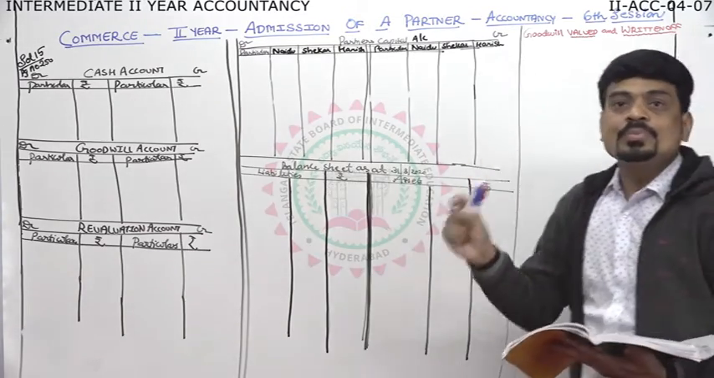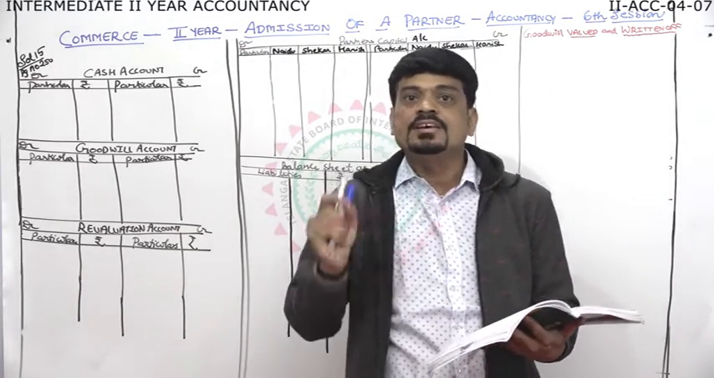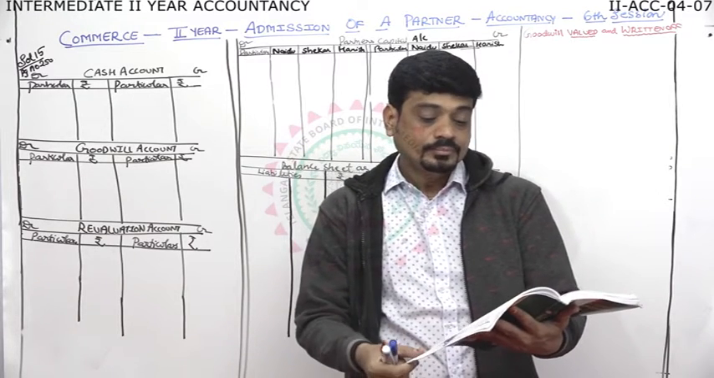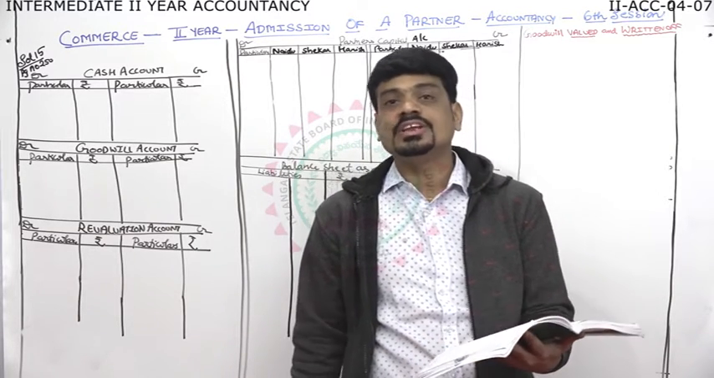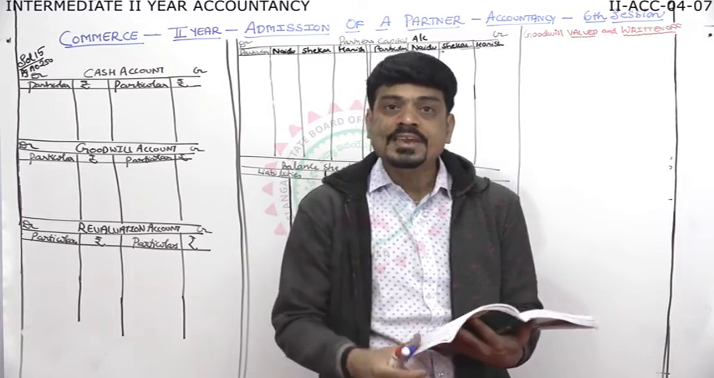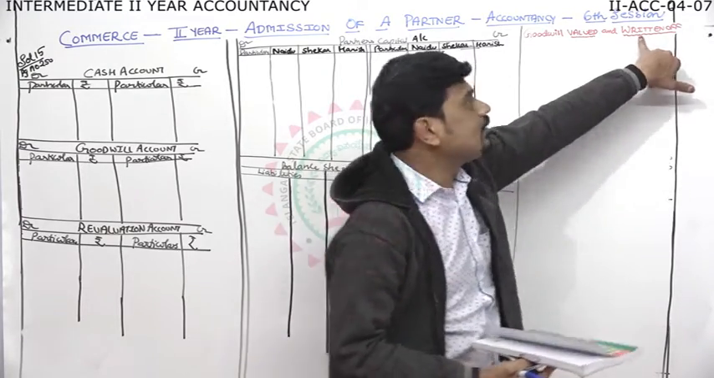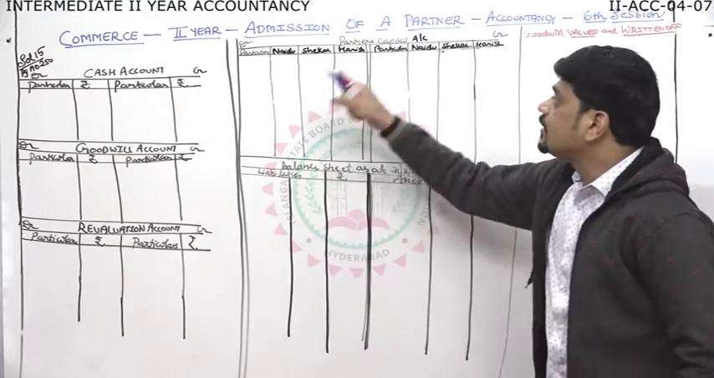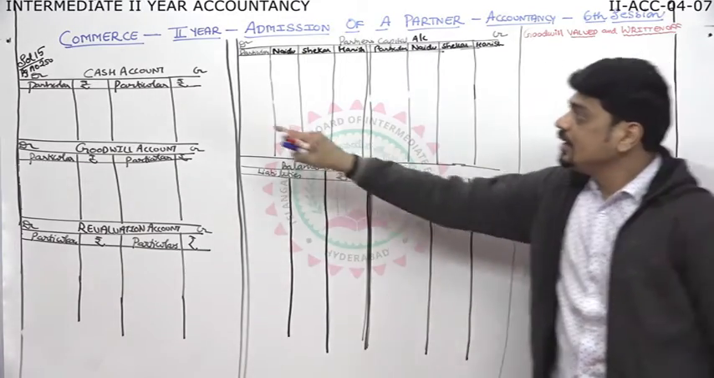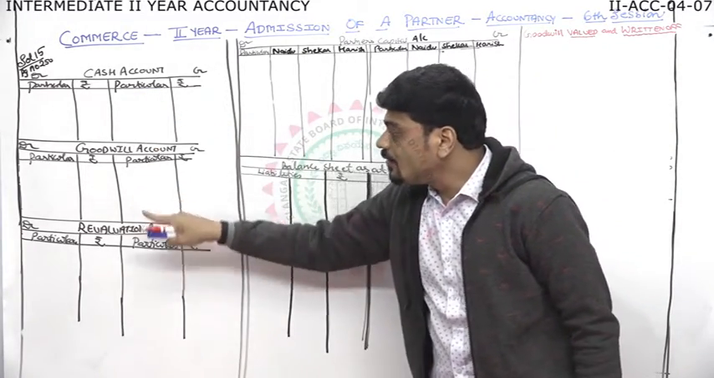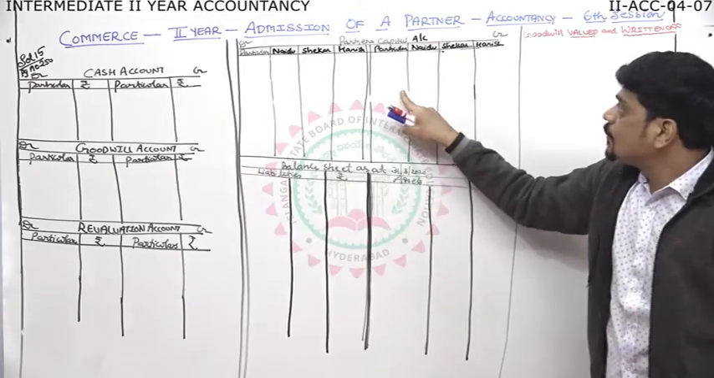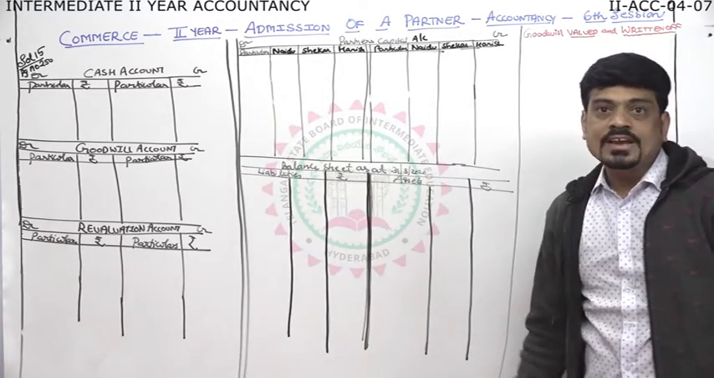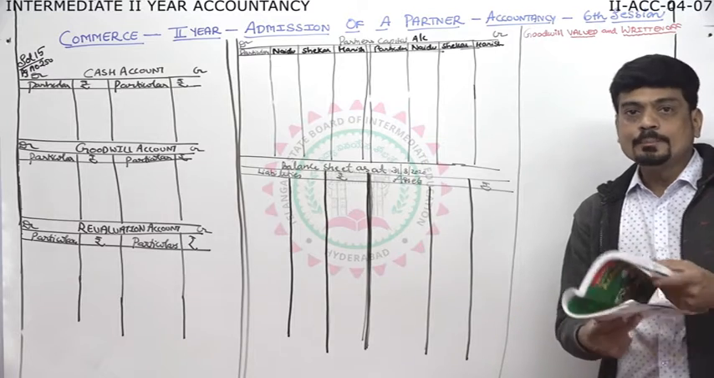Valued among whom? Valued among old partners, written off among all partners. Then the new profit ratio is 3:2:1. Why did they give the new profit ratio? So that we can write off the goodwill. Okay, now we'll start the solution. You see cash account, goodwill, revaluation, partners' capital, balance sheet. All the accounts are ready. Now we'll start the posting.